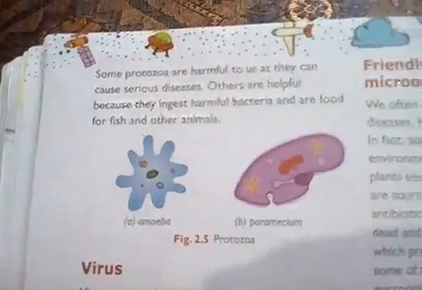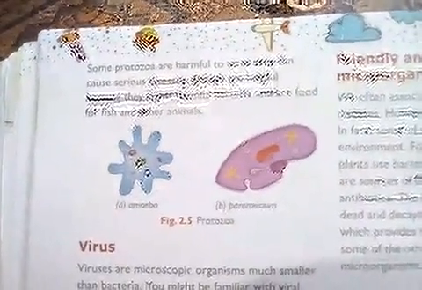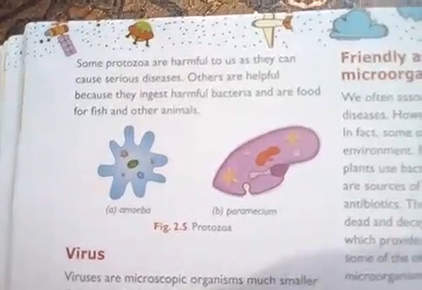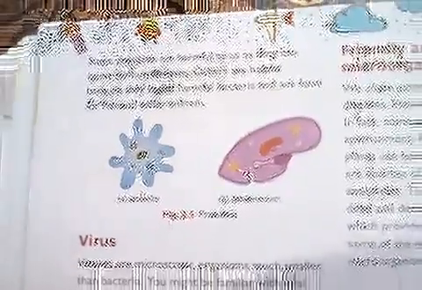Now we are going to see that some protozoa are very harmful. That means some are disease causing, but others are not harmful. As you can see here, amoeba and paramecium. So these are structures of protozoa.